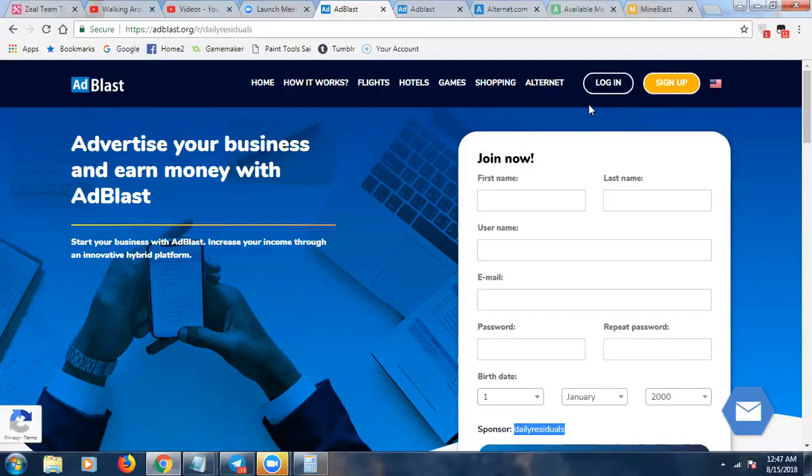If you want to just be passive with this, you could just purchase ad packs and just sit back, click your 10 ads a day, collect your passive income, and be done with it. However, if you want to refer people, build a team, et cetera, you can participate in their totally optional affiliate compensation plan, which I'm going to cover here in a second. What I love about this is you have the choice to be either passive or active, and you can do it as big as you want or as little as you want. It's totally up to you.